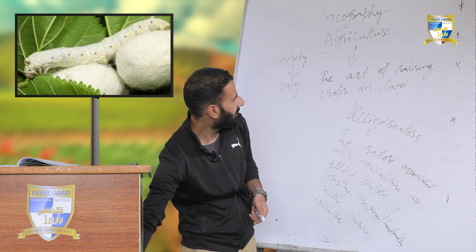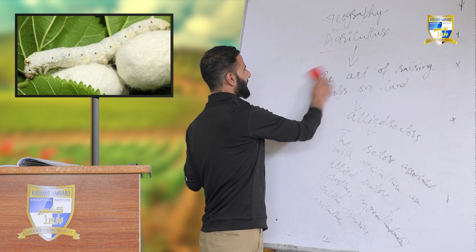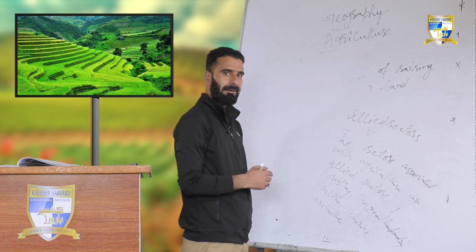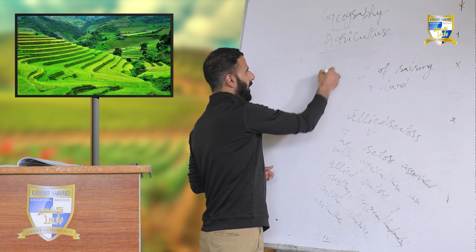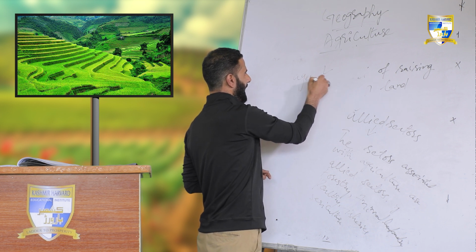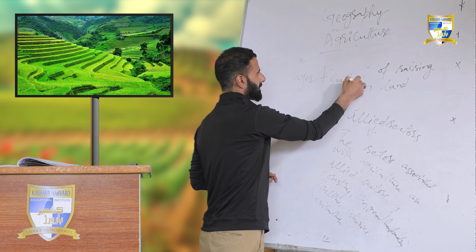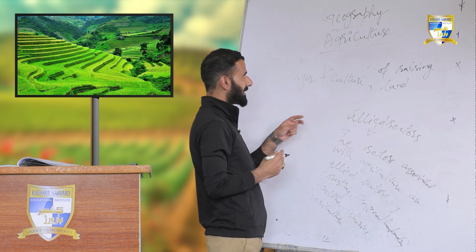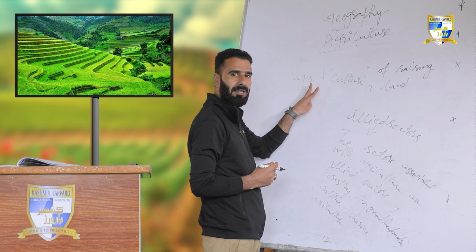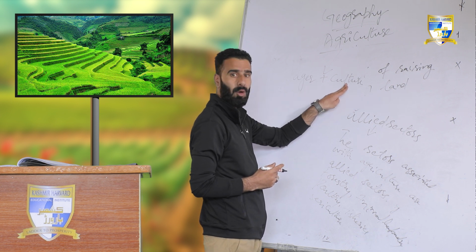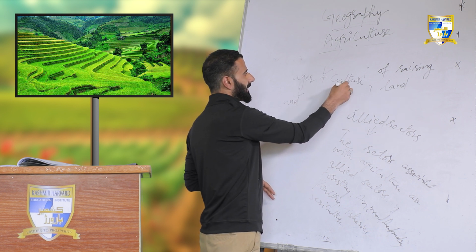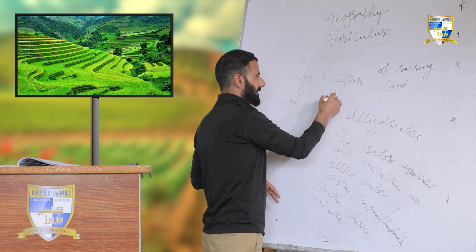Now if we go further, the term agriculture is actually made up of two Latin words, ager plus culture. So we can say agriculture has been derived from two Latin words, ager and culture, where ager means land and culture means art of cultivation.